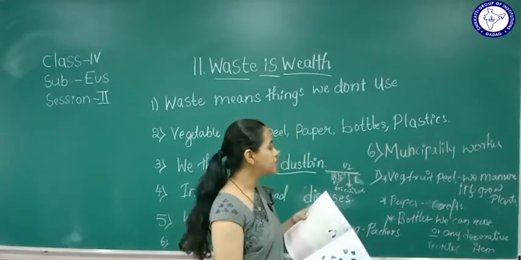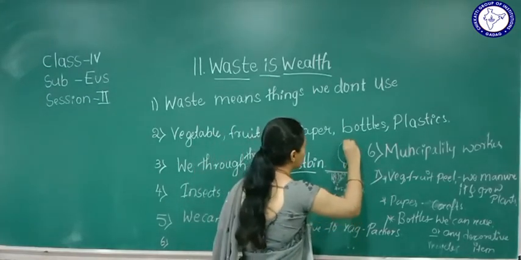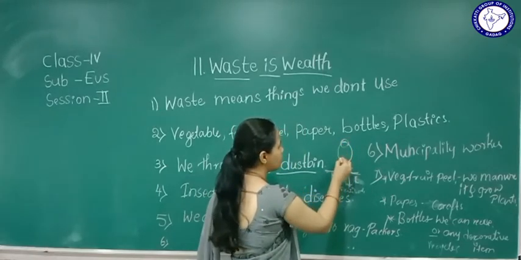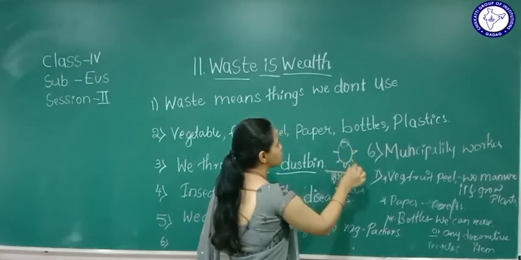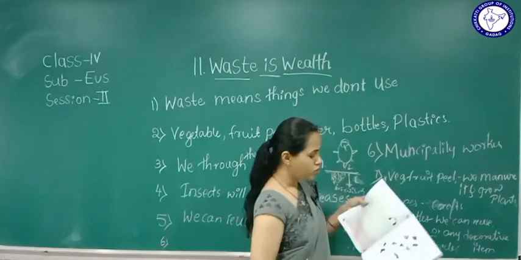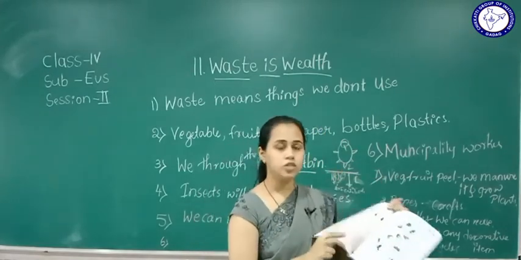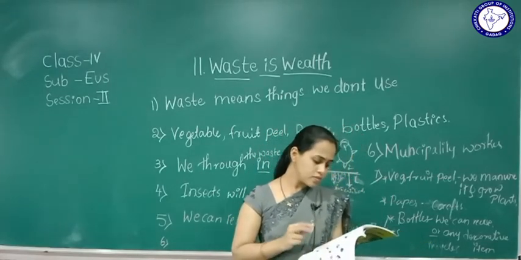So if you see the picture, you have to take an egg where you open only the upside, and you can add a bottle cap for the small tail, and you have to decorate. Okay, so it will look like this, and you can keep it in your showcase and all. So see the next exercise here.